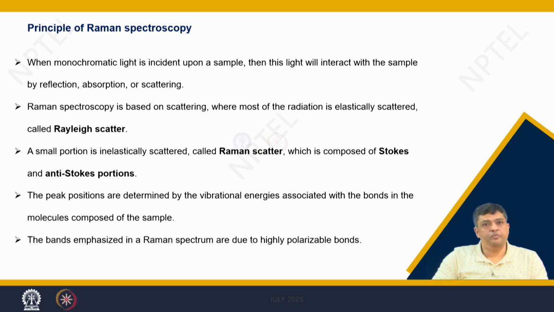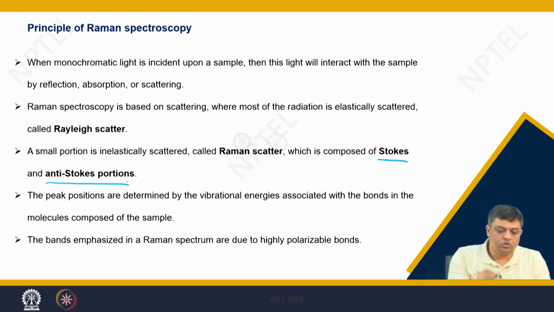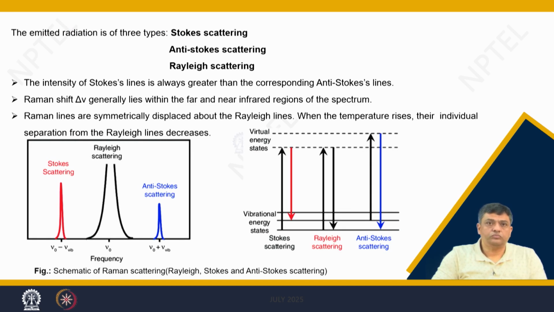It is based on the scattering of an incident beam on the sample, and you can have scattered signals which are elastic in nature, or scattered signals which also have an inelastic component, and you will get Stokes and anti-Stokes lines. And then by investigating these Stokes and anti-Stokes lines, you can determine the nature of the samples.